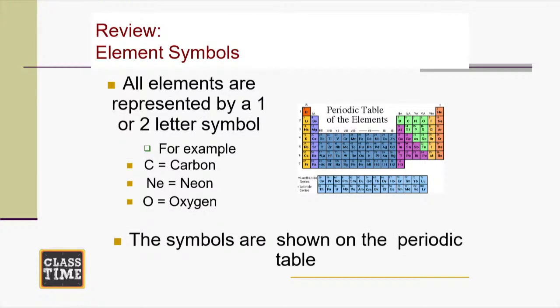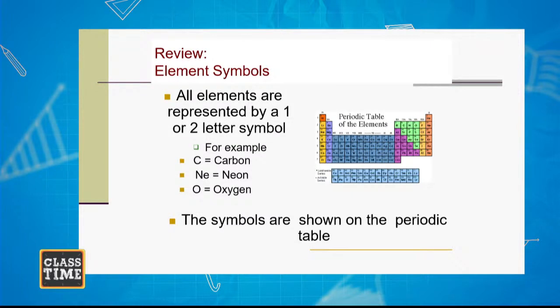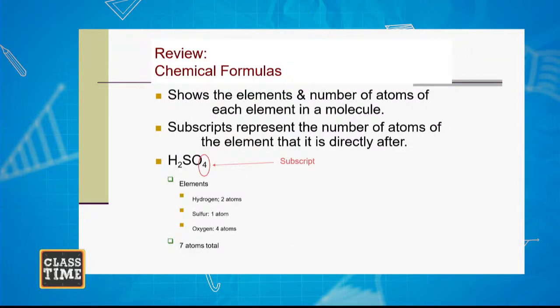All right, let's take you back a bit. So here we have the periodic table. Remember that our elements are represented by symbols. Our elements can contain one letter, which is a capital letter, or two letters. The first letter will be a capital letter, while the second letter is a lowercase letter. So we can have either one letter or two letters in the symbol for the element.